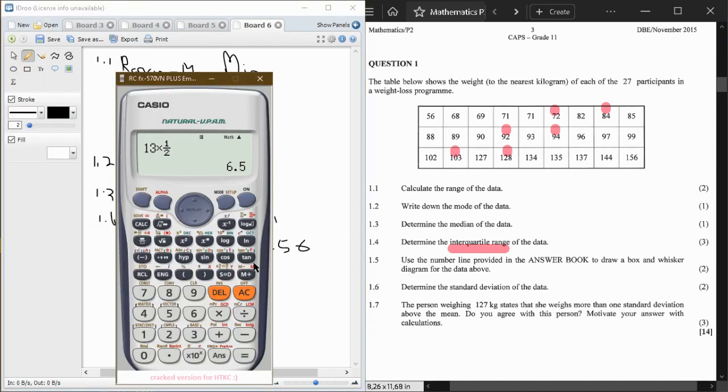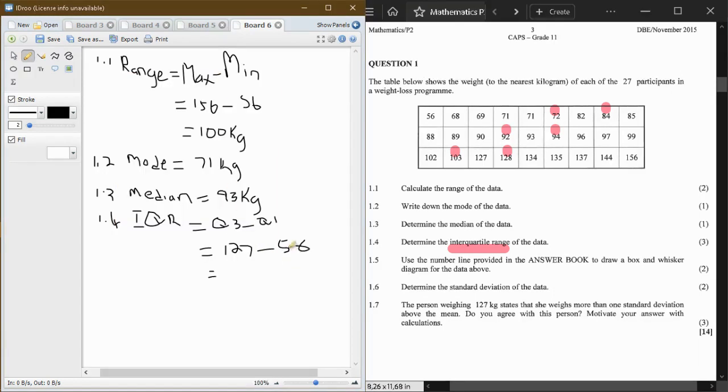Put it in the calculator. 127 minus 56, what do you get? 71, right? Sorry, guys, it's 82 here. It must be 82. Yes. So 127 minus 82 you get 45. Yeah, you get 45 what? Kilograms.